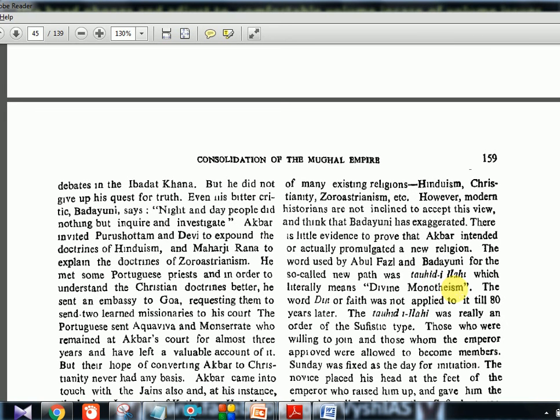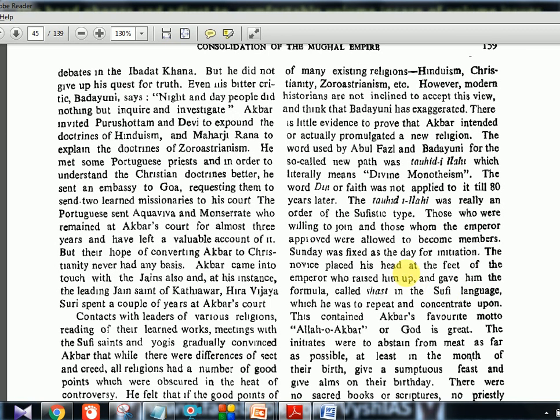The word deen or faith was not applied to it till 80 years later. The Tawheed-e-Ilahi was really an order of the Sufistic type. Okay, those who were willing to join and those whom the emperor approved were allowed to become members. So it was not like everybody can follow this path. Okay, Sunday was fixed as the day for initiation. The novice placed his head at the feet of the emperor, who raised him up and gave him the formula called Shast in Sufi language.